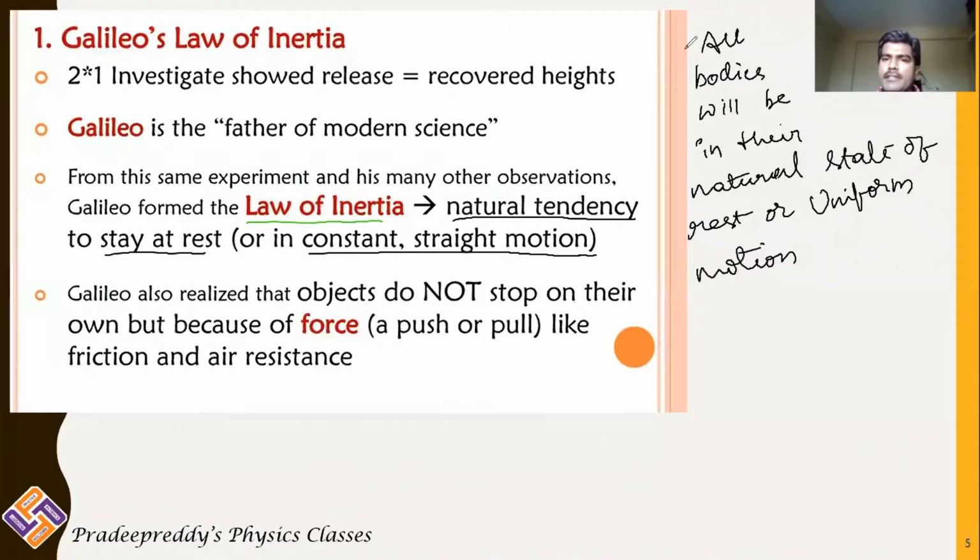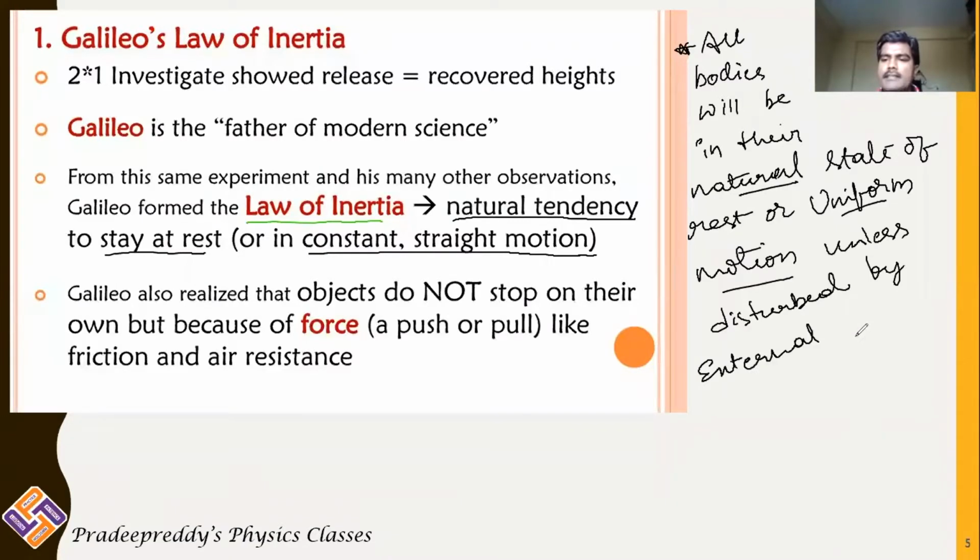All bodies present in the universe will be in their natural state of rest or uniform motion unless disturbed by an external agent. Unless disturbed by an external agent, those bodies will remain in their natural state of rest or uniform motion. This is the natural tendency, and it was defined as the law of inertia.